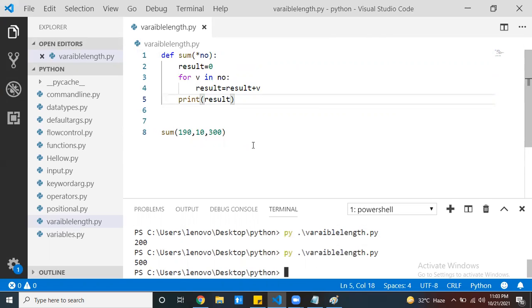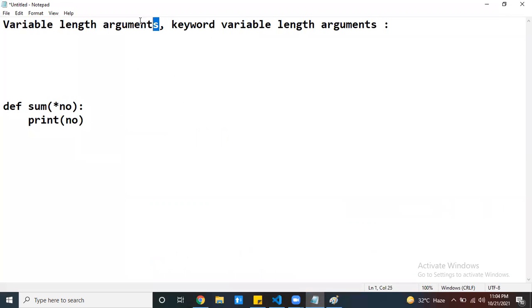Then inside the function you can define the argument as a variable length argument, and you can pass any number of arguments. Those argument values are held by the variable length argument in the form of a tuple. Once you get the values in the form of a tuple, you can perform any type of operations. It's a variable length argument.